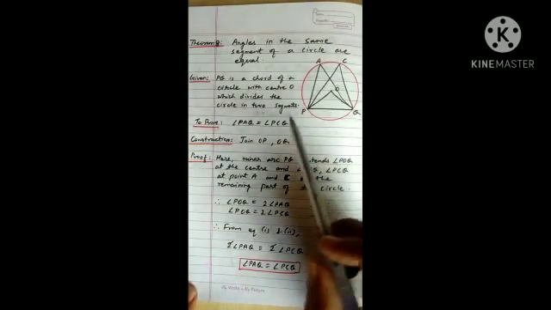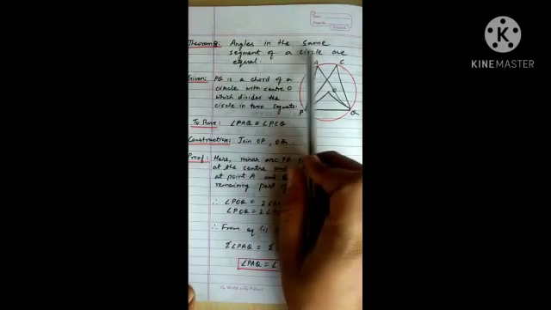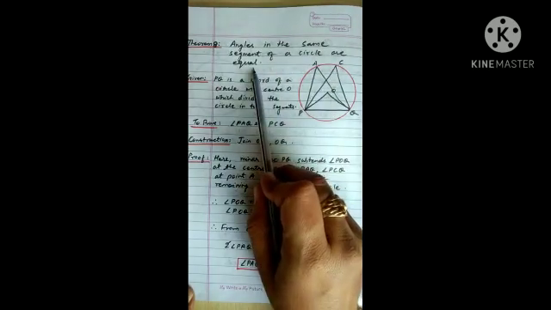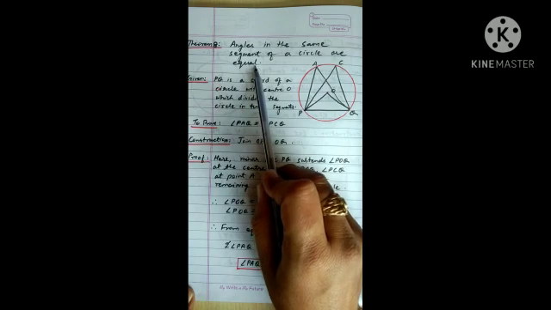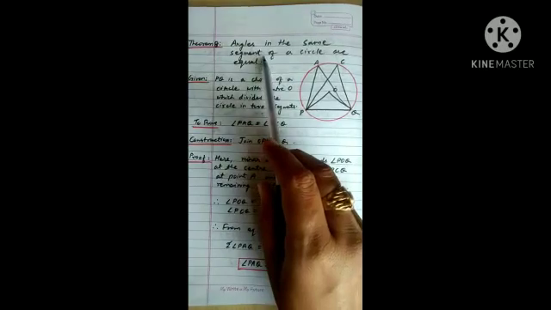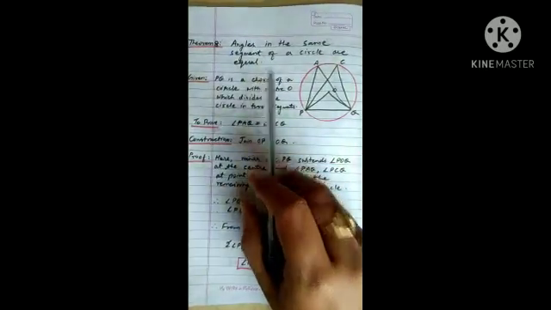In this video, we will study theorem number 8 and 9. So theorem 8 is angles in the same segment of a circle are equal. We know that a chord divides a circle into two segments. So we have to show that angles in the same segment of a circle are equal.